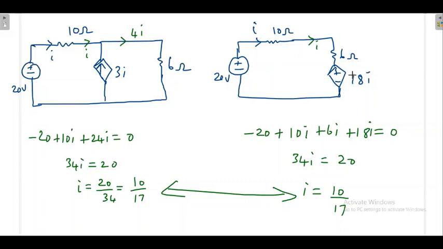For example, here this source is like a voltage source. Where is the current going? The current is going inside the voltage source. That means this dependent source is not delivering the power, because I is not negative, I is positive. Really the current is going inside, so this dependent source is absorbing the power.